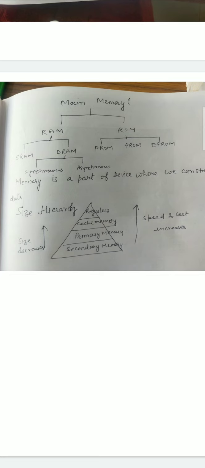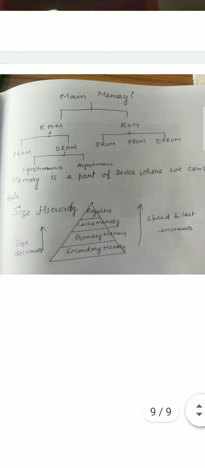Now this is the size hierarchy. On the top, registers are used, then cache memory, then primary memory and secondary memory. As we move from bottom to top, size decreases, but the speed and cost of the memory increase.